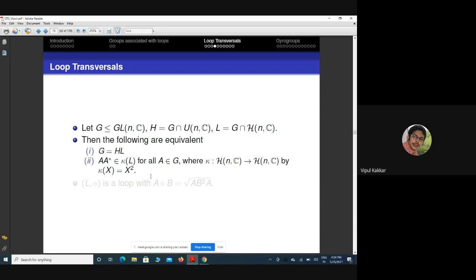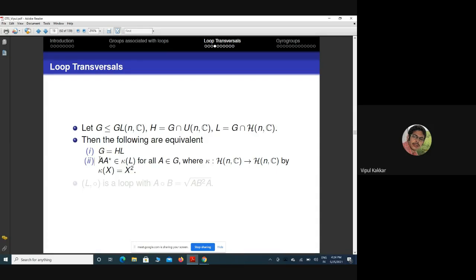This mapping is an injective mapping. So G decomposes into HL if and only if AA* belongs to this. So this L actually appears as a loop transversal to H in G, and if one finds out what is